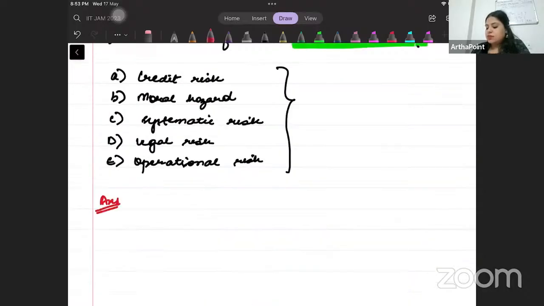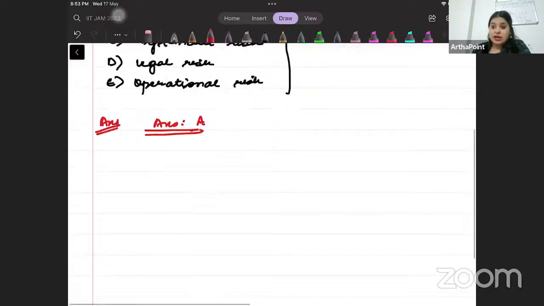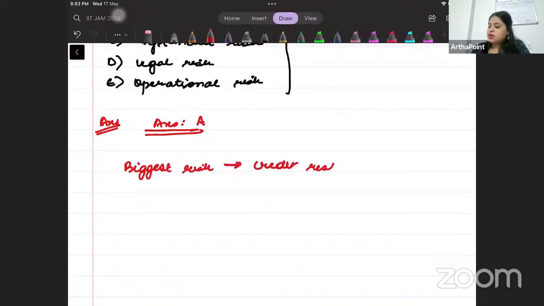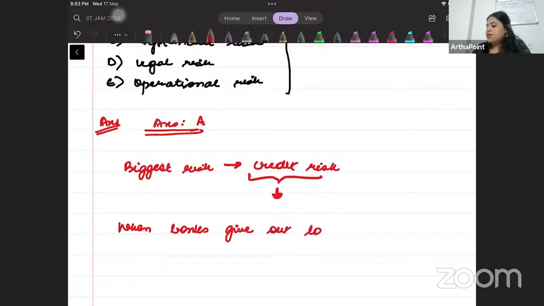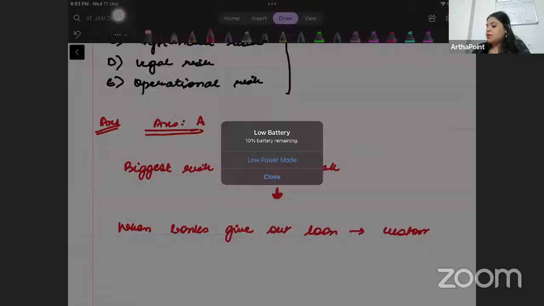Beta, the answer should be A. The biggest risk to a bank, biggest risk, that's the risk of credit risk. So credit risk is the biggest risk to the bank. And this is the risk. When does this risk happen? It happens when banks give out loans, but the customer stops making payment.